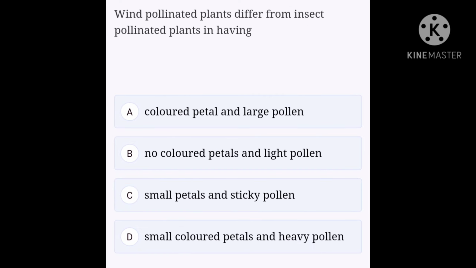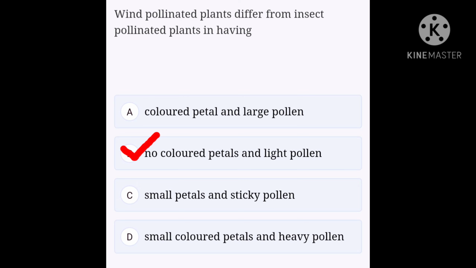Okay, next question. Wind pollinated plants differ from insect pollinated plants in having: option A, colored petals and large pollen; option B, no colored petals and light pollen; option C, small petals and sticky pollen; option D, small colored petals and heavy pollen. Wind pollinated plants have lightweight pollen, which is mostly winged and thus easily carried away by wind, whereas in plants where the pollinating agents are insects, the petals are bright and scented so that insects get attracted to them and act as pollinators. Thus, option B is the right answer for this question.